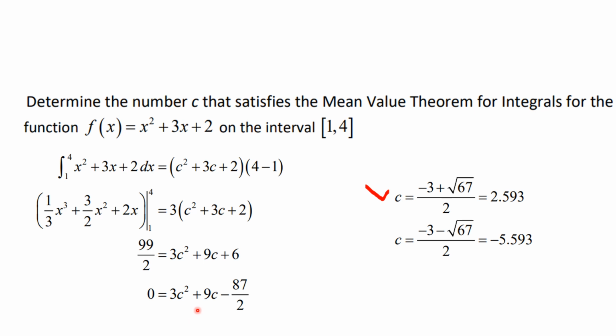Now you do get 2 roots, but you see the mean value theorem tells you that the answer must be between these 2 numbers. So even though we get 2 roots from the quadratic formula, only one of them, actually they both could be, but in this case only one of them is within that interval, and I did do a calculator thing to figure out which one was in there, and I'm not going to let you use a calculator, but you could estimate that. This thing is a little better than 8, and you could figure that out quite readily without the calculator. And so the answer to the problem is this. The exact answer is this, not that.